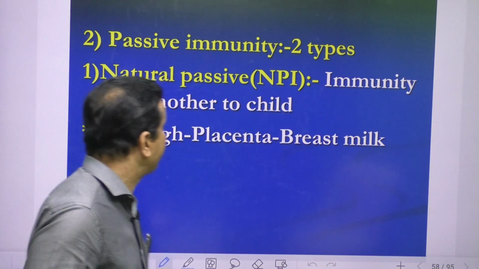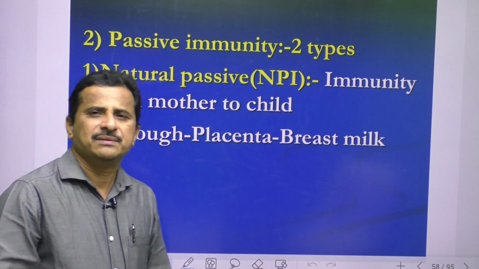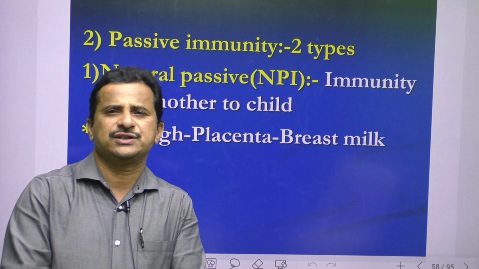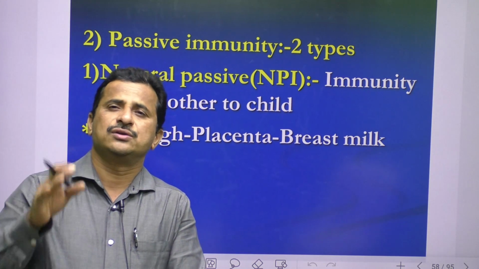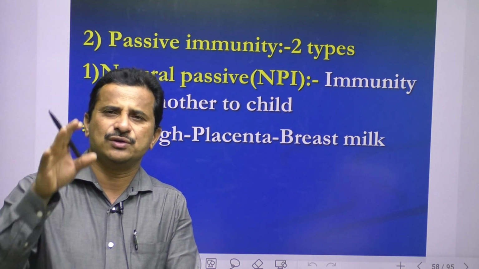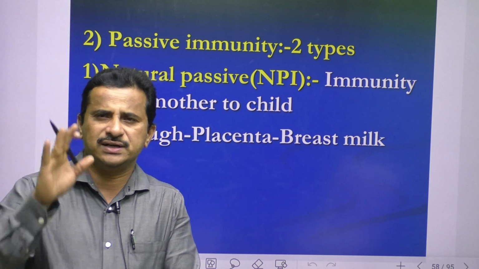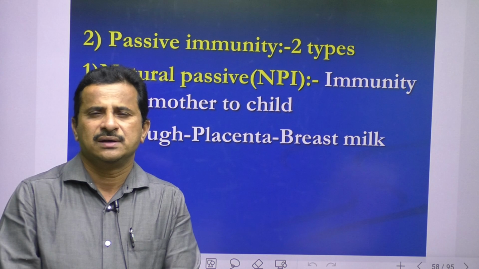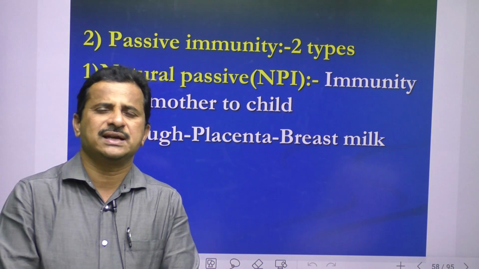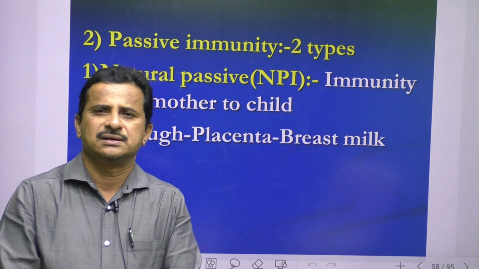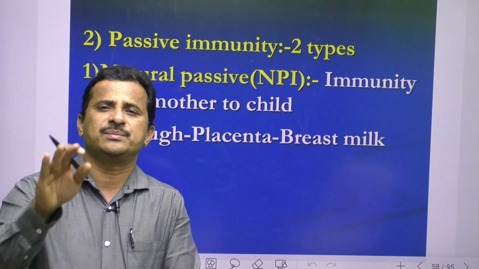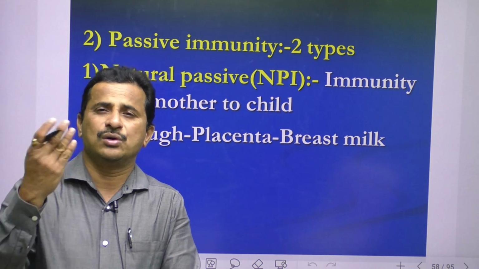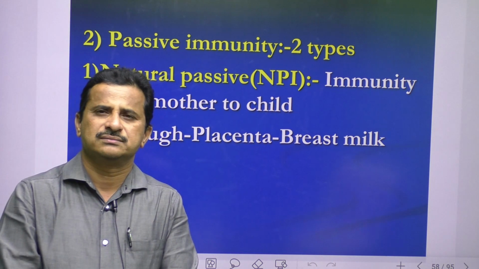Next, passive immunity. In passive immunity we are introducing antibodies after infection to reduce the microorganism load or to reduce the disease. Sometimes drugs and chemicals do not show that much effect on a person's body, or the microorganism load becomes more and more in a person's body.